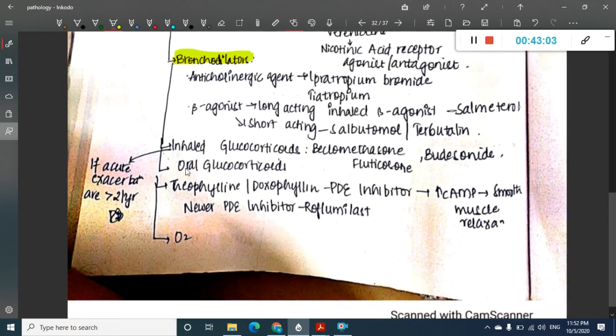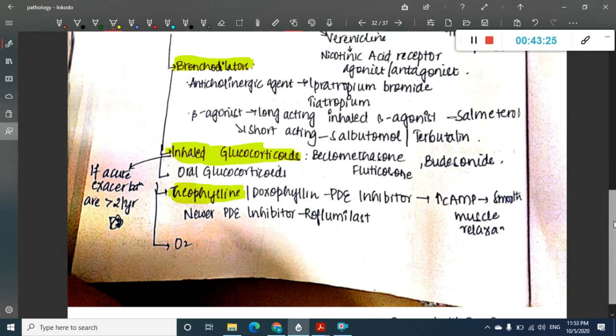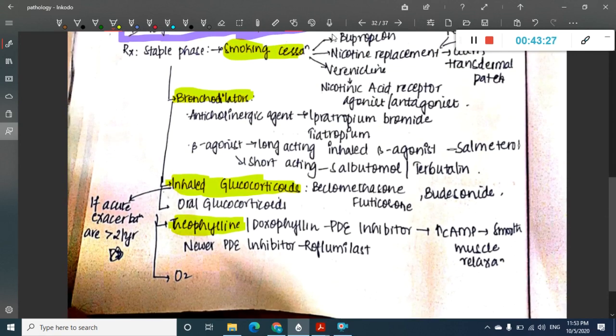Then you can also give inhaled glucocorticoids like beclomethasone or fluticasone or budesonide. You can also give oral glucocorticoids. All these depend upon the stage, upon the severity. If it is more severe, then you will have to put him on oral glucocorticoids. You can give theophylline also, or doxophylline, which are prostaglandin E2 analogs. We have learned all about these in pharmacology.